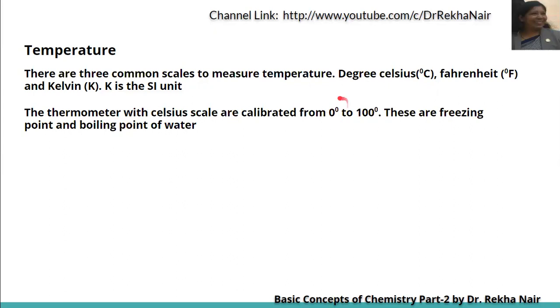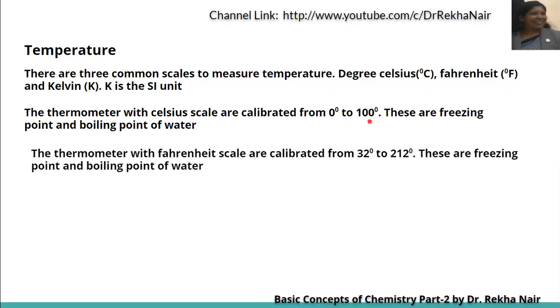So 0 degree centigrade is the freezing point and 100 degree centigrade is the boiling point, and in the Celsius scale we calibrate between 0 and 100. The thermometer with Fahrenheit scale is calibrated from 32 degree to 212 degree. These are again the freezing point and boiling point of water, but in terms of the Fahrenheit scale, 32 degree Fahrenheit to 212 degree Fahrenheit.